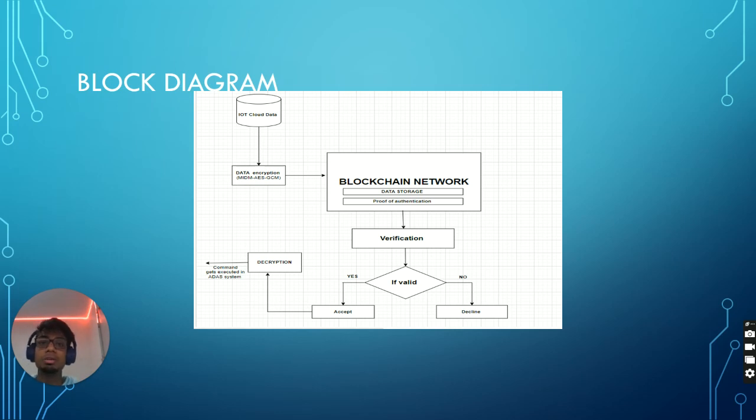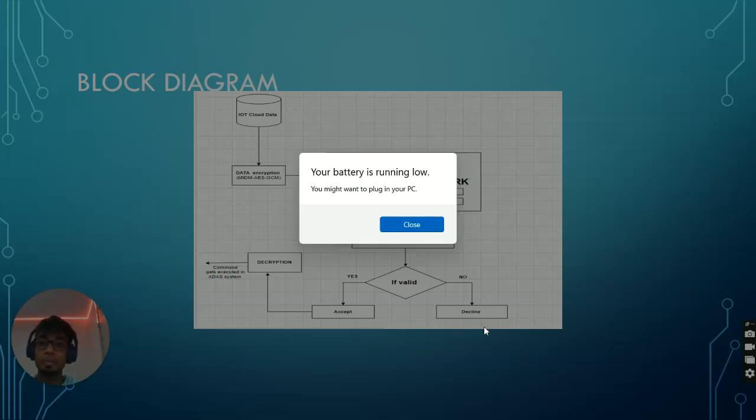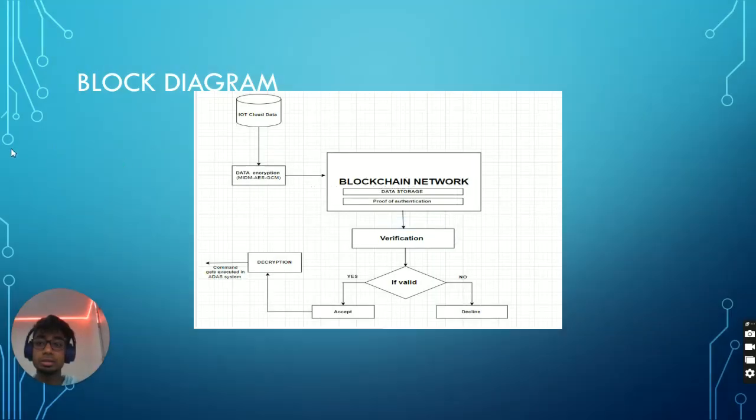And one more is Solidity, the programming language that helps to deploy smart contracts, which are one of the most important concepts in this implementation, because they are the ones that feed the data into the blockchain.